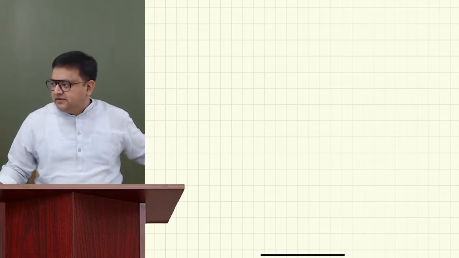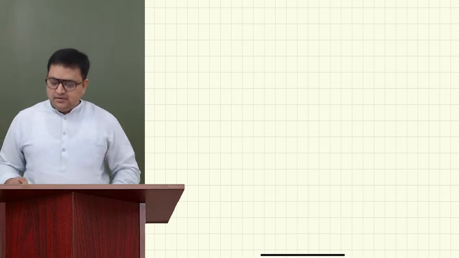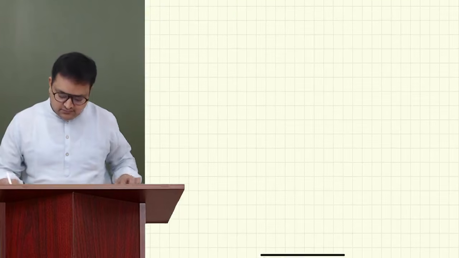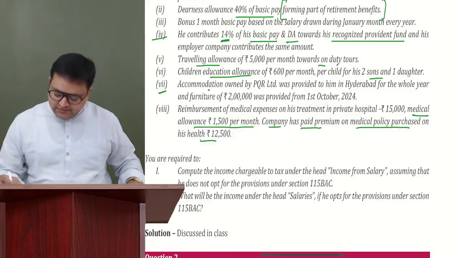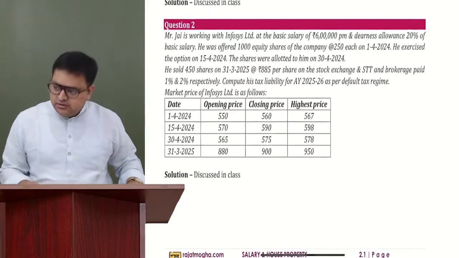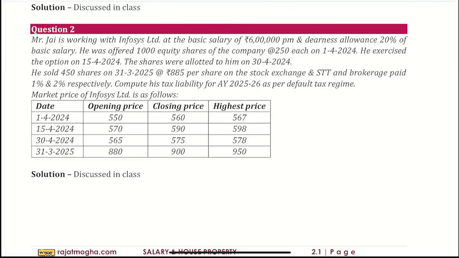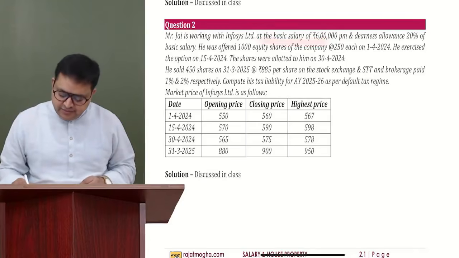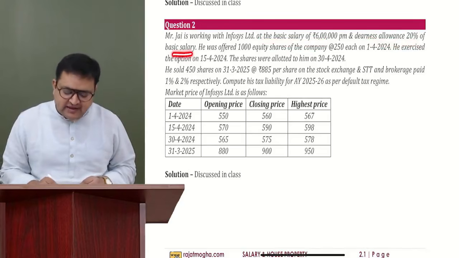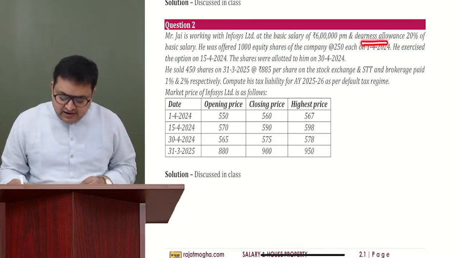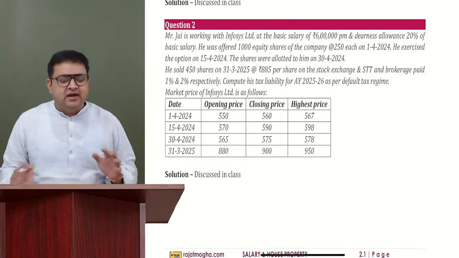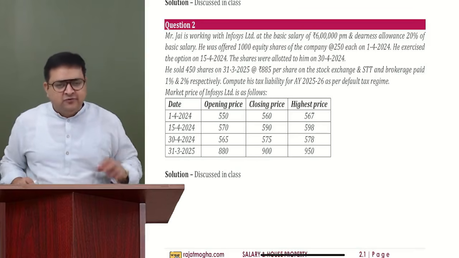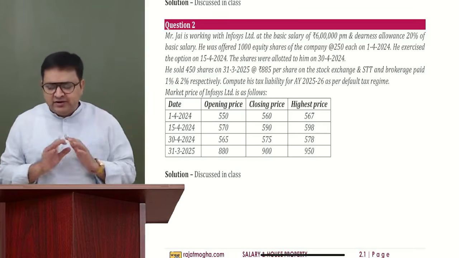Okay, guys, let us start. Let us come to the next question. Question number 2. It says, Jay is working with Infosys Limited at a basic salary of 6 lakh rupees per month. DA allowance 20% of the basic salary. See, here it is written DA allowance 20% of the basic salary, and nothing is written that how much forms part.